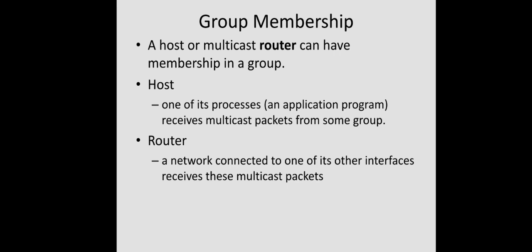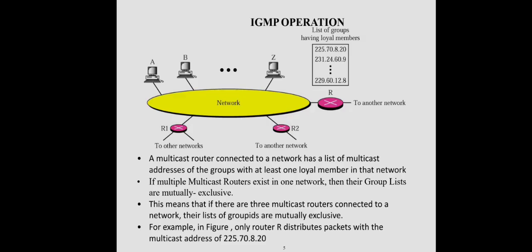Then group membership. A host or a multicast router can have membership in a group. If it is a host, one of its processes receives multicast packets from some group, and if it is a router, a network connected to one of its interfaces receives these multicast packets. Now coming to the IGMP operation. A multicast router connected to a network has a list of multicast addresses of the groups with at least one loyal member in that network.